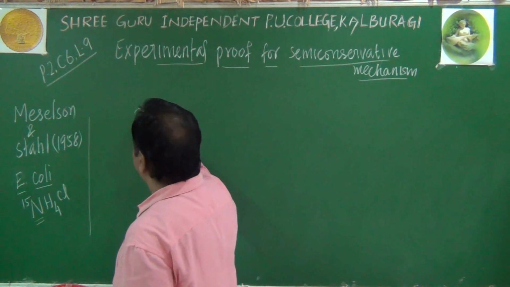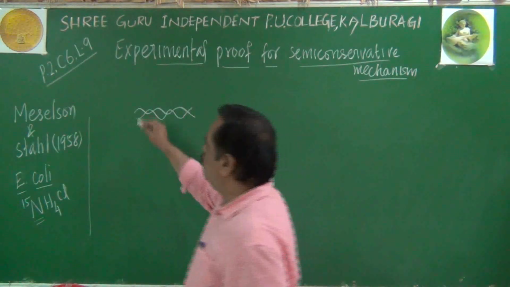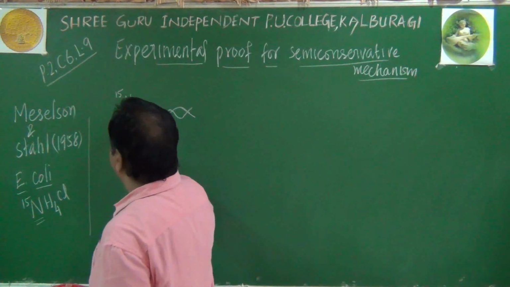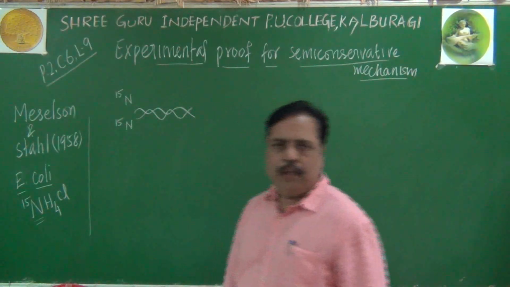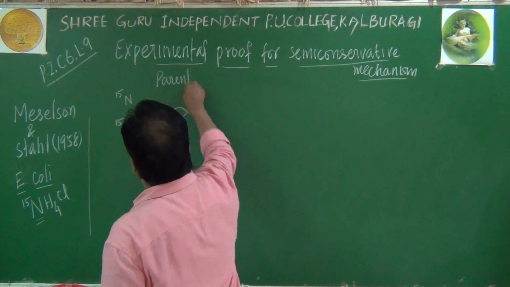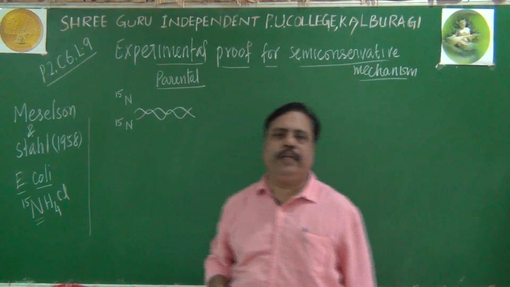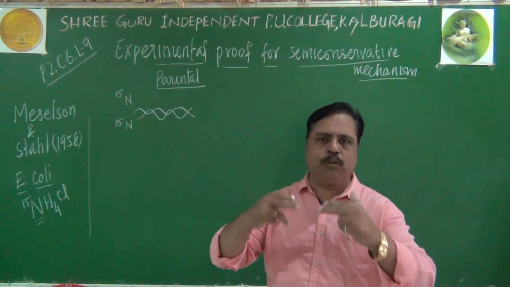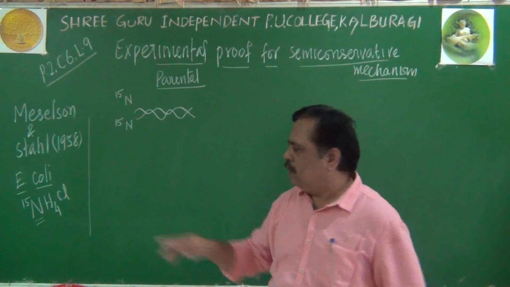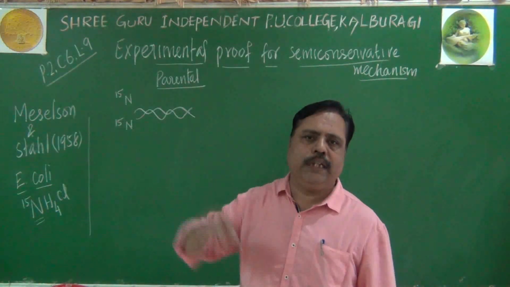It has got 2 strands in this way. In both the strands, there is N15 present. Here also N15, here also N15. So this is the parental DNA. Let me write here. What is the characteristic feature of the parental molecule? It has got N15 heavy isotope incorporated in both its strands. How did it get N15? By culturing them in the N15H4Cl medium like that.